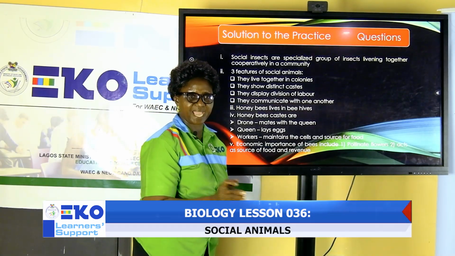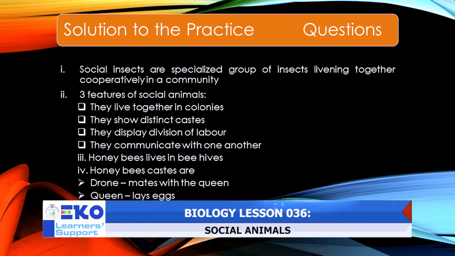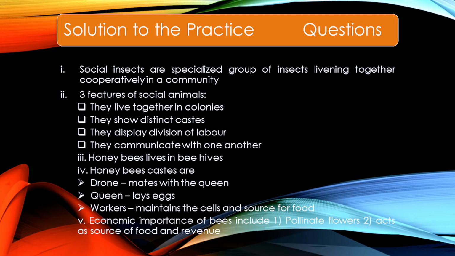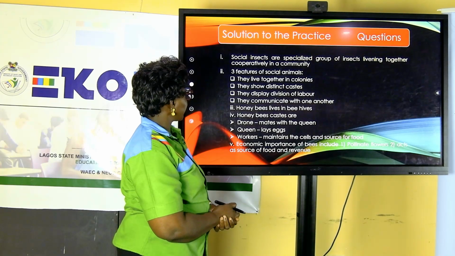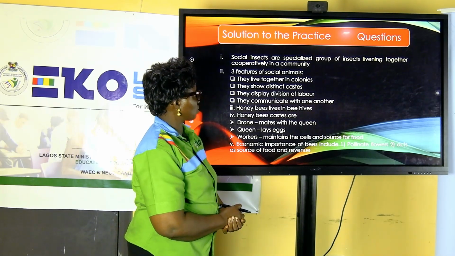I want you to compare my answers with yours. The first question: you have to define social insects. And what are they? They are a specialized group of insects living together cooperatively in a community.